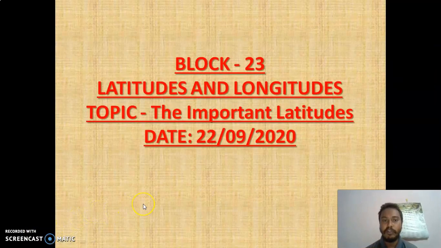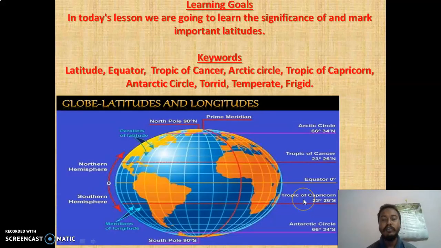Okay, so let's go to today's lesson, that is block 23, latitudes and longitudes. Today's topic is the important latitudes. So let's go to our learning goals. Today our learning goal will be to learn about the significance of latitude and mark important latitudes. Keywords will be latitude, equator, Tropic of Cancer, Arctic Circle, Tropic of Capricorn, Antarctic Circle, Torrid, Temperate, Frigid. These will be the keywords which you will be learning.